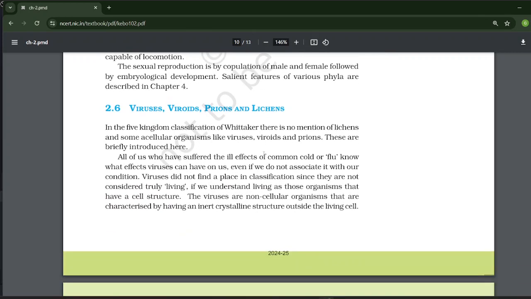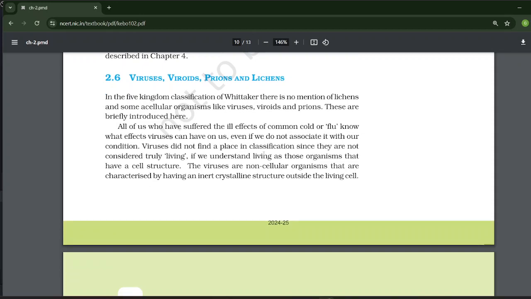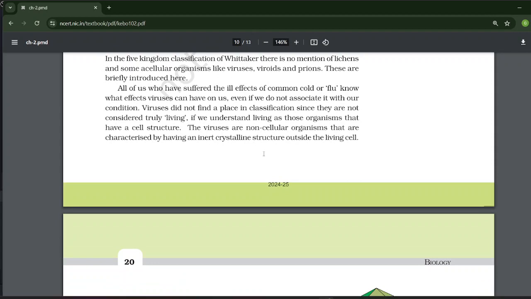Viruses, viroids, prions, and lichens. In the five-kingdom classification of Whittaker, there is no mention of lichens and some acellular organisms like viruses, viroids, and prions. These are briefly introduced here. All of us who have suffered the ill effects of the common cold or flu know what effect viruses can have on us. Even if we don't associate it with our condition, viruses did not find a place in classification since they are not considered truly living. If we understand living as those organisms that have a cell structure, viruses are non-cellular organisms characterized by having an inert crystalline structure outside the living cell.